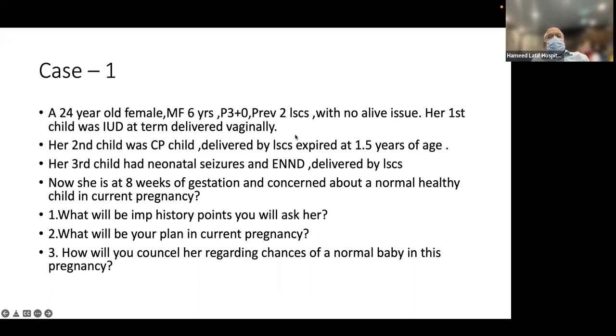who has had 2 previous cesarean sections and 1 normal delivery. There is a history of 1 IUD, and second child was CP, expired after 1.5 years. And third child had neonatal seizures and had early neonatal death, was delivered by cesarean section. Now she is at 8 weeks of gestation and concerned about normal healthy child in current pregnancy.